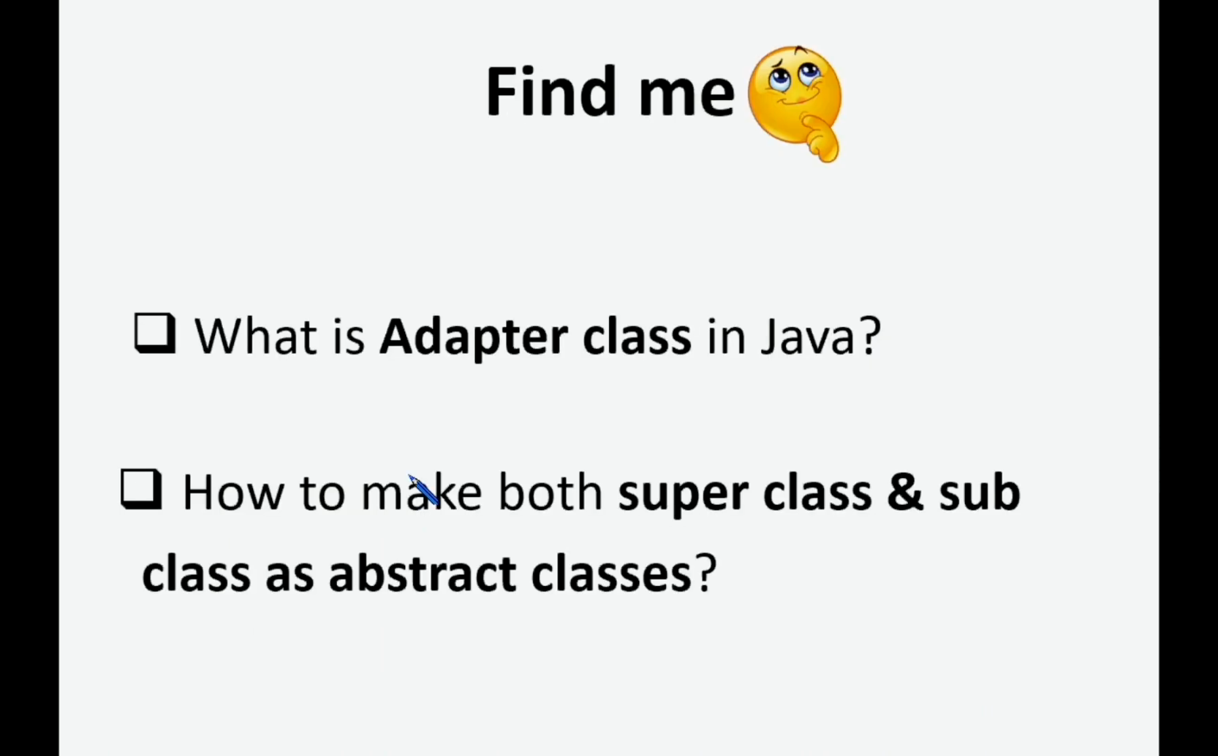So this is the last slide. I am not going to tell the answer for these two questions. The first question is, what is an adapter class in Java? Question 2 is, suppose I want to make both superclass and subclass abstract classes. What will be the solution?